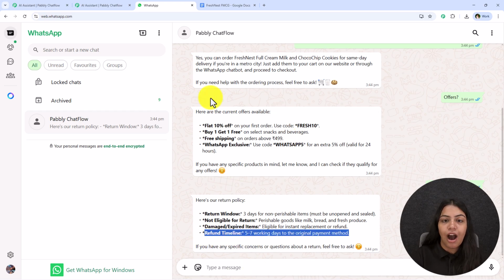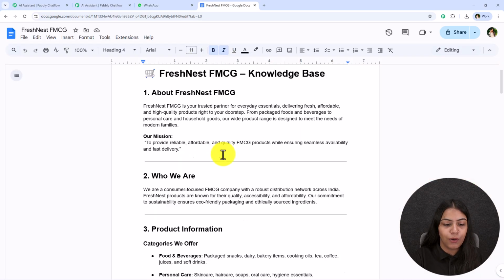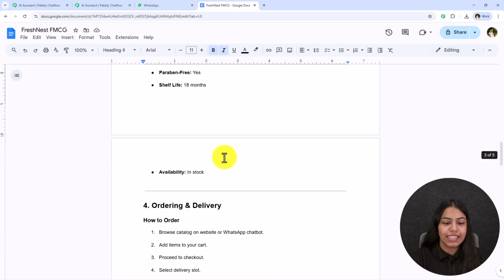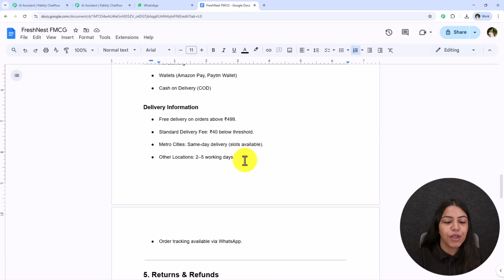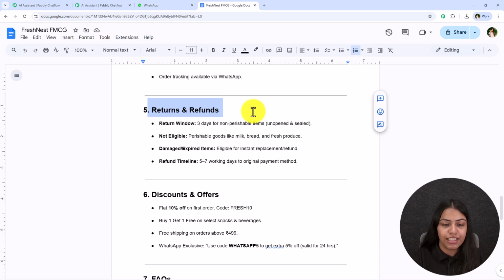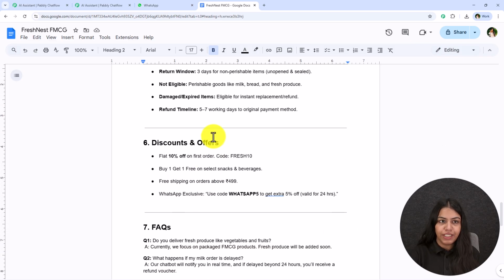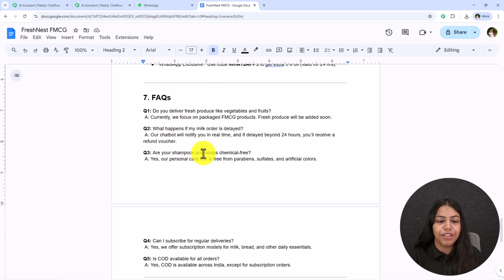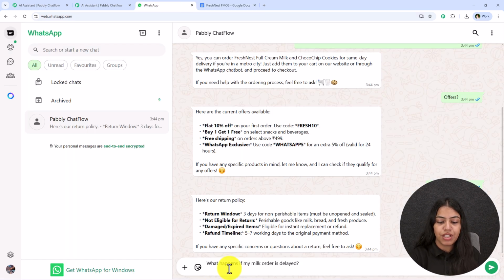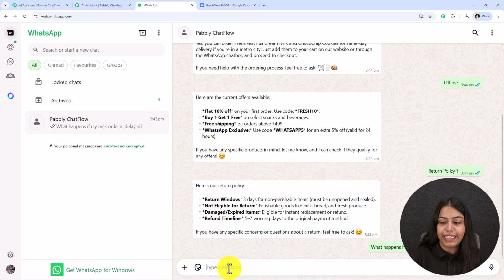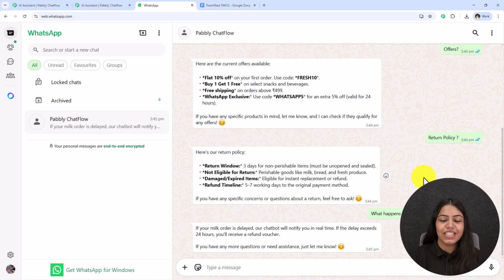So you must be wondering how this AI assistant knows about my business. I have uploaded this knowledge base, using which this AI assistant is replying. You're going to see over here we have all the details: the return and refund policies, offers and discounts, and the rest of the details. Let's say I ask something from these FAQs. I'm going to type what if my milk order is delayed, and once I send this message, we have received the reply.